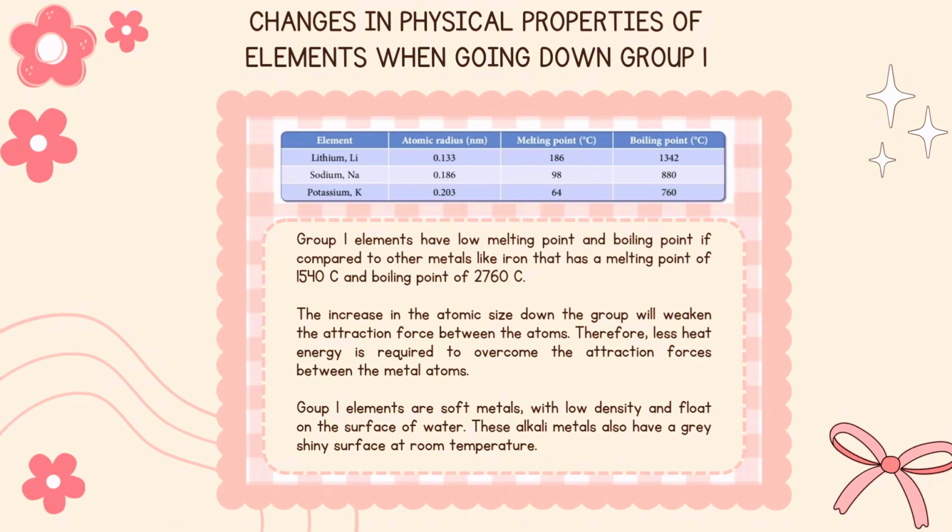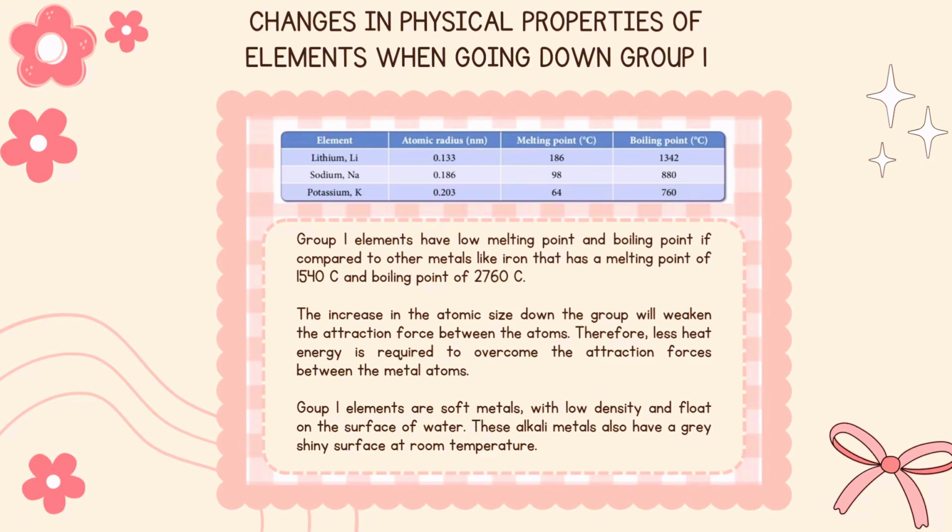Group 1 elements have low melting point and boiling point compared to other metals like iron, which has a melting point of 1540 degrees Celsius and boiling point of 2760 degrees Celsius. The increase in the atomic size down the group will weaken the attraction force between the atoms. Therefore, less heat energy is required to overcome the attraction forces between the metal atoms.